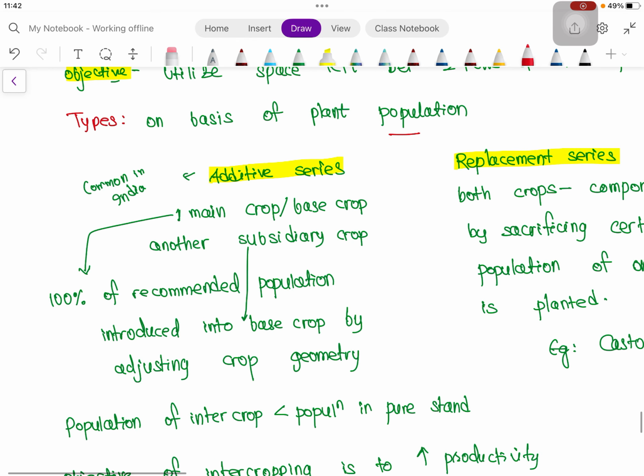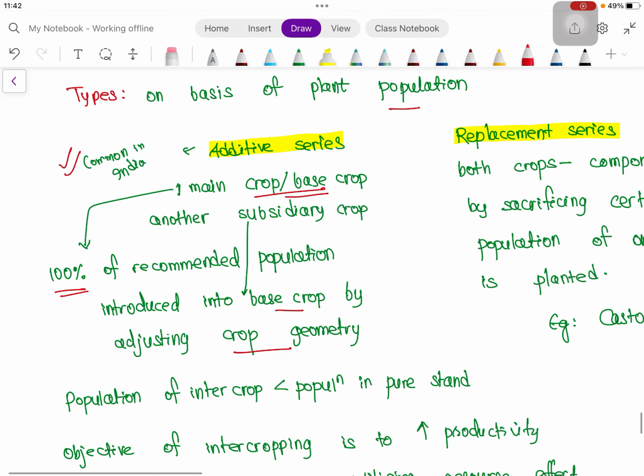So additive series means here one crop is the main crop, that is the base crop, another crop is the subsidiary crop. In case of main crop or base crop, we are recommending 100% of the population, and the subsidiary crop is introduced to the base crop by adjusting the crop geometry. So we are not compromising the recommended population of base crop here. This is actually common in India.